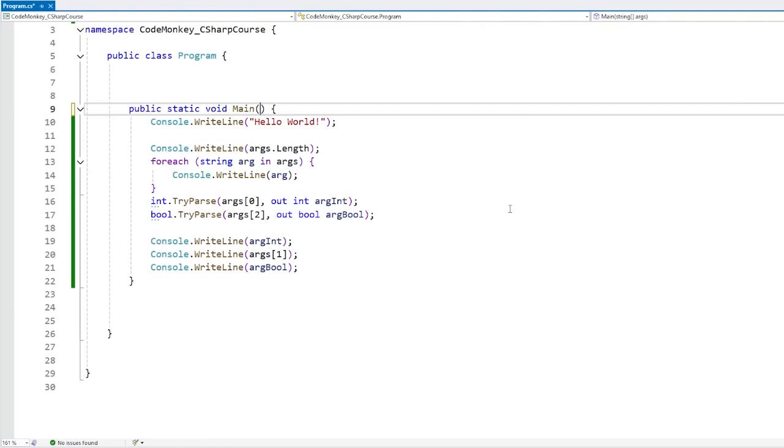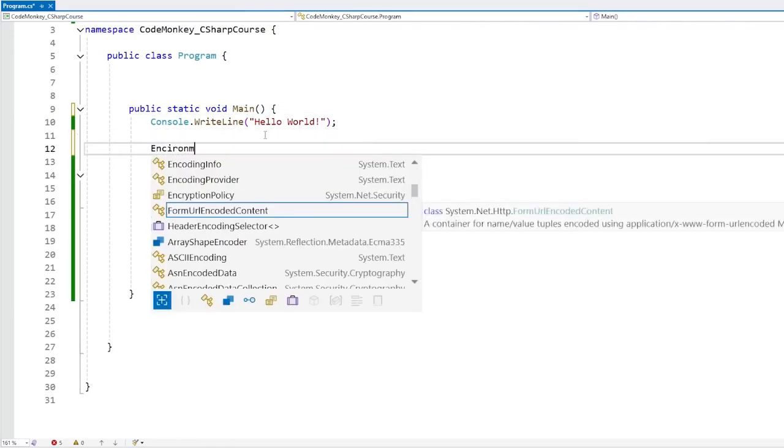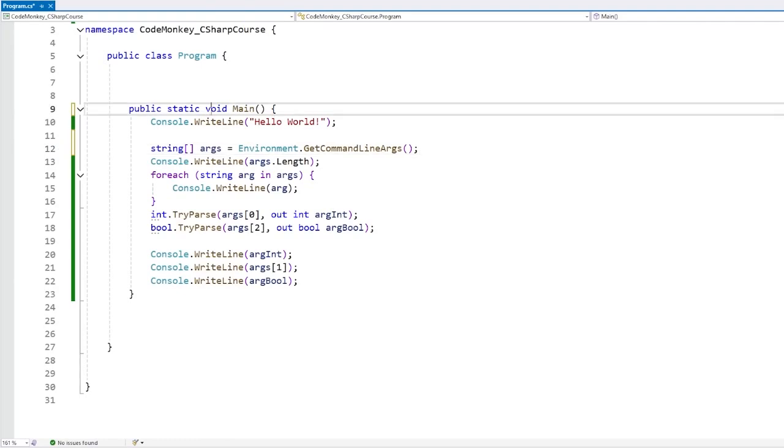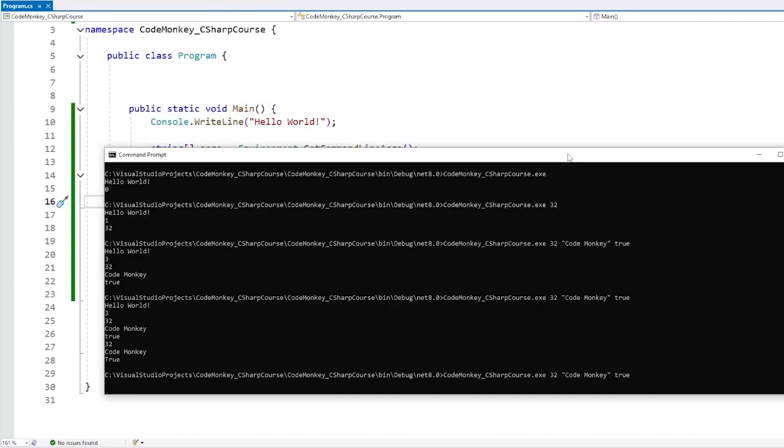You can remove this, and if you do, then you can go inside the environment, and inside there's a function called getCommandLineArgs, and this one does exactly the same thing. So let's receive a string like this, args. Our main does not have any parameters, but still, let's try. So here, let's run it.